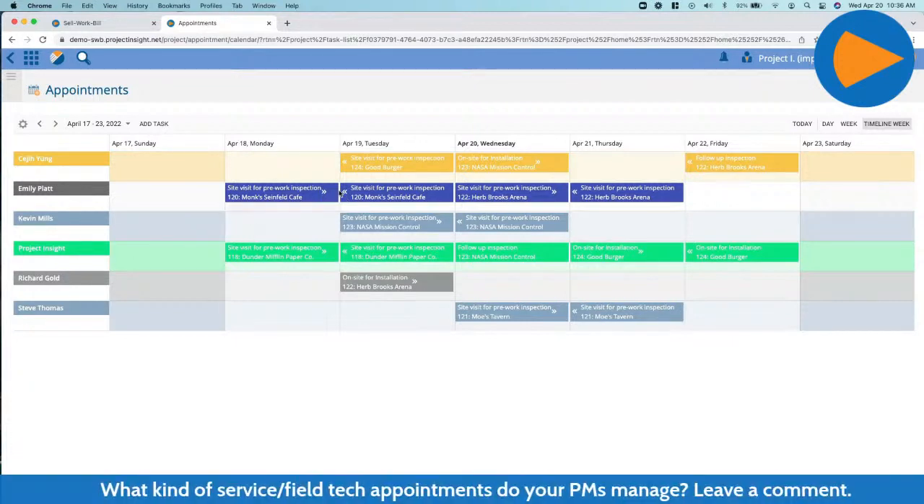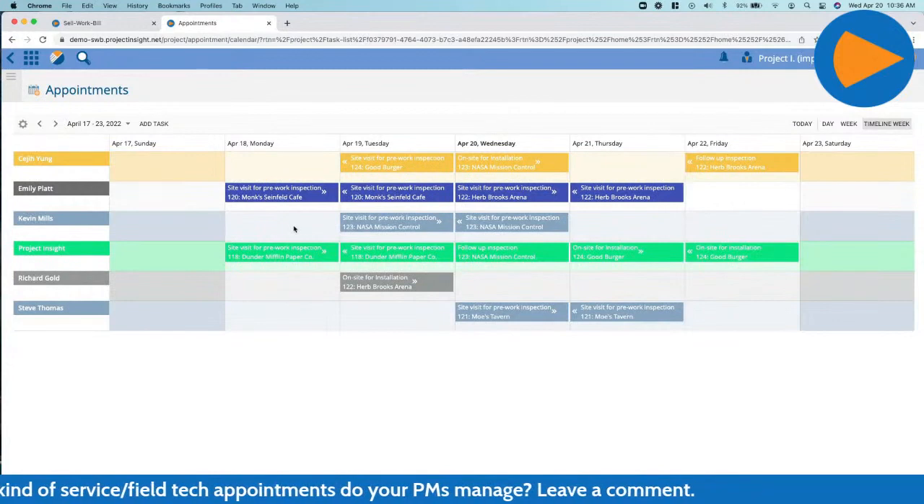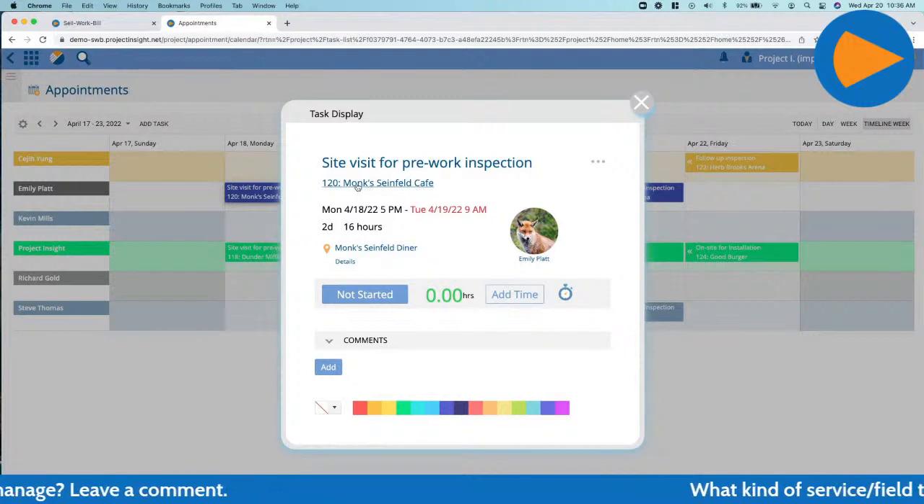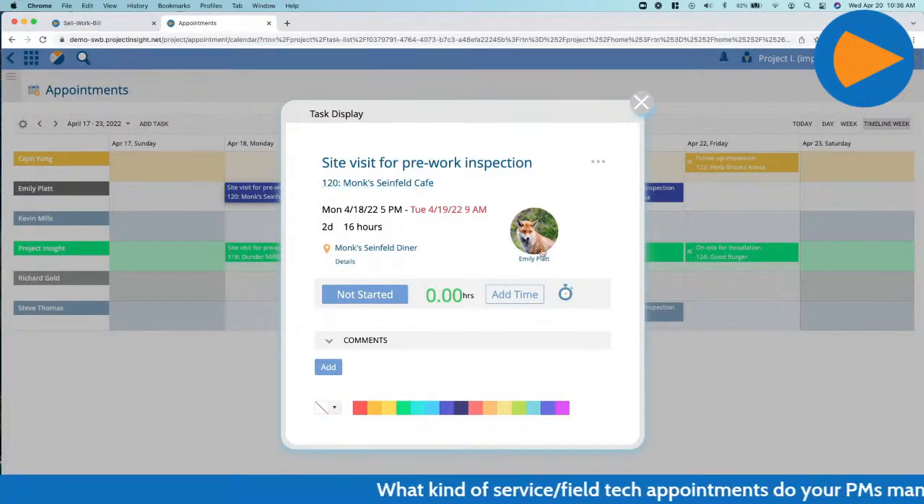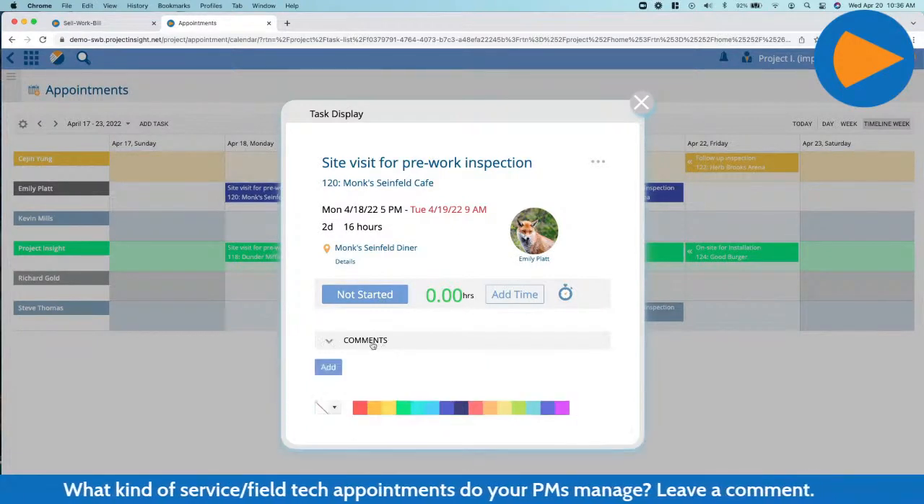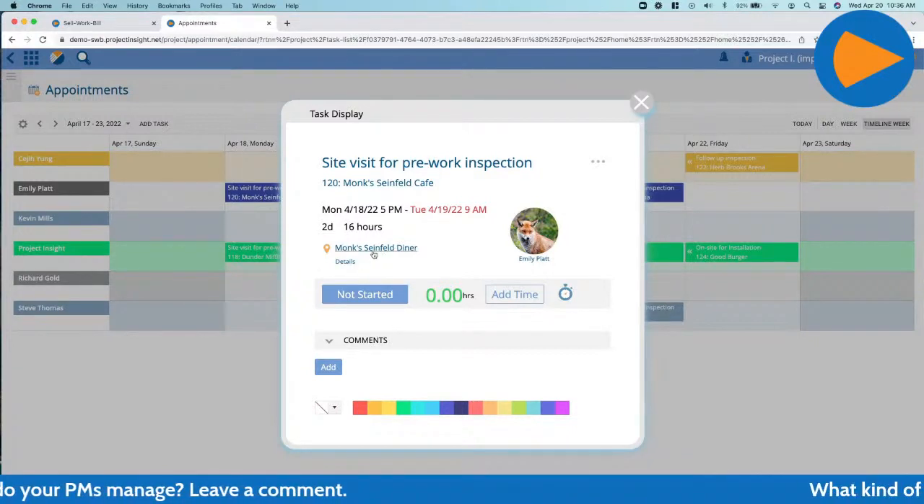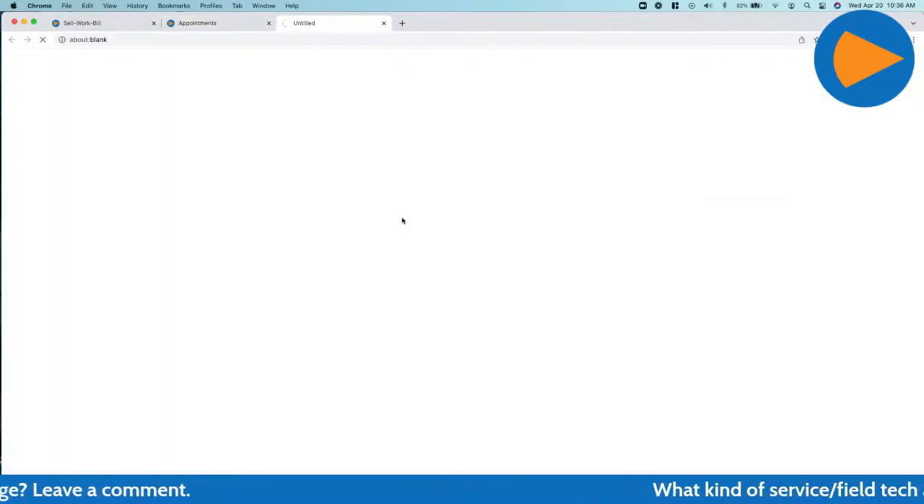We can see for Monday, Tuesday, Wednesday, it's going to show the whole week. And if I need to jump in here, it's actually going to show me the specific project that this site visit is for, who's doing that project, what the current status is, if there's any comments, because this appointment is still part of the project plan, and I think that's important for you guys to know.